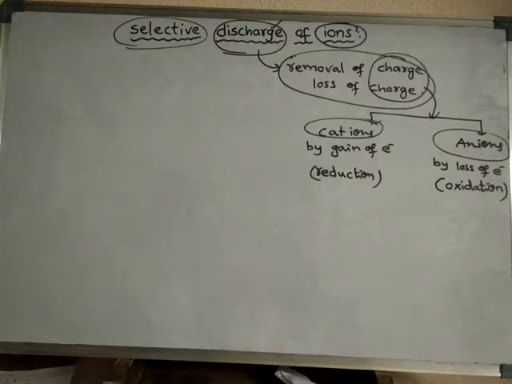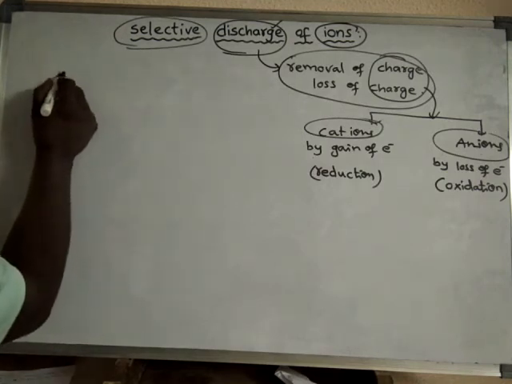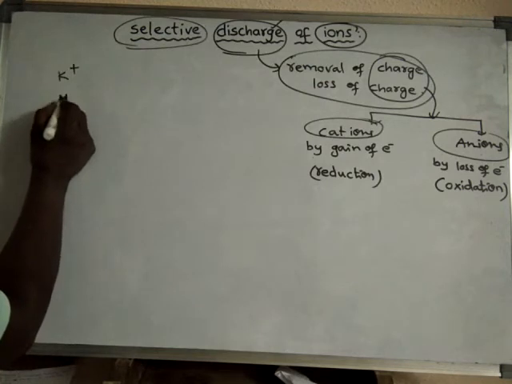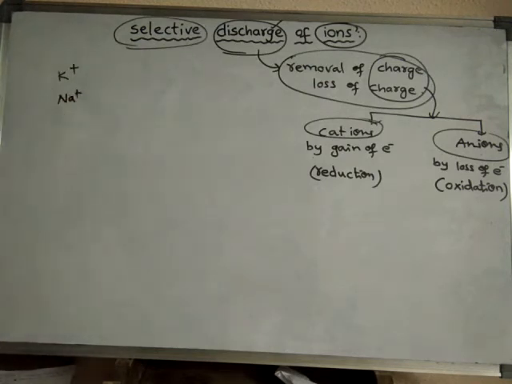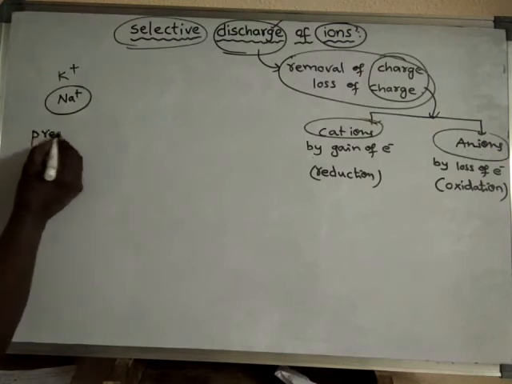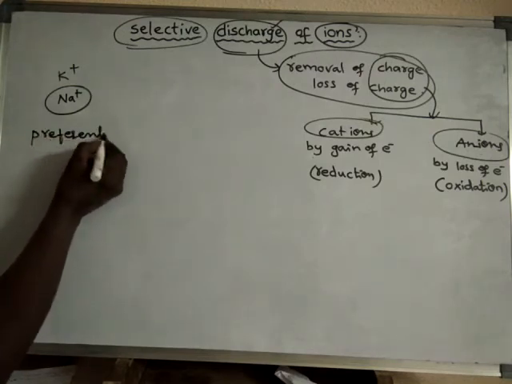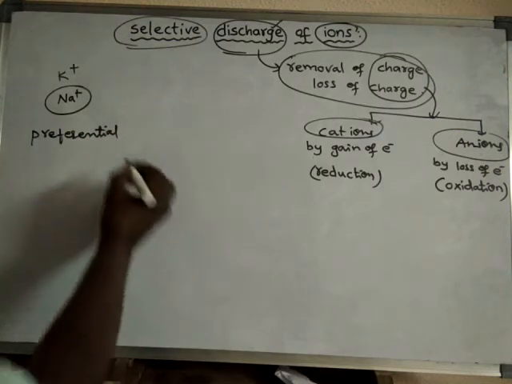Here, which cation out of so many different types of cations will undergo discharge? Suppose more than one anion is there, then which anion will undergo discharge? For example, if K plus ion is there and Na plus ion is there, after these two cations, which cation will undergo discharge? Preferentially, Na plus will undergo discharge when compared to K plus. So that is called preferential discharge.